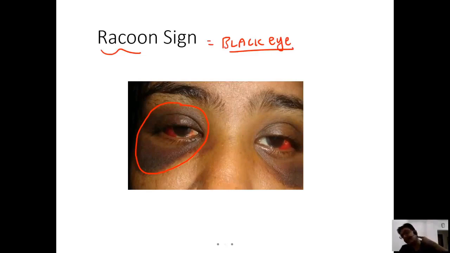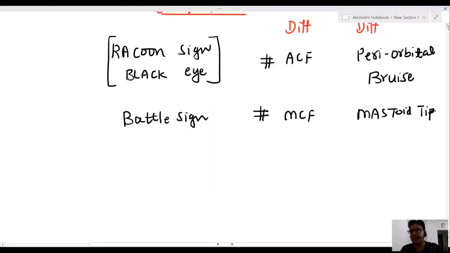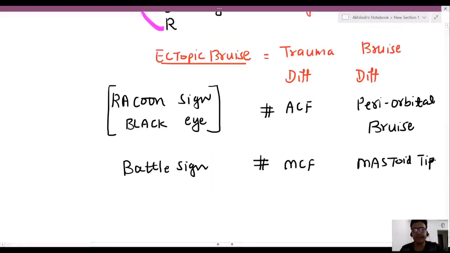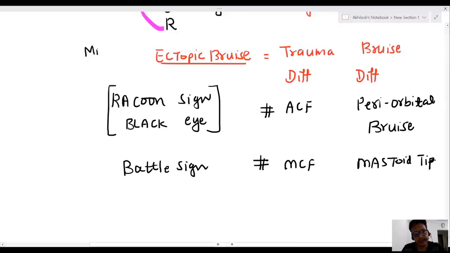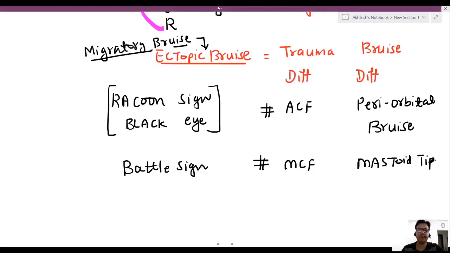In the same manner, if the bruise is at the mastoid tip, this will be the battle sign. These are known as ectopic bruises. And friends, ectopic bruises are also known as migratory bruises. So this is the first bruise we discussed.